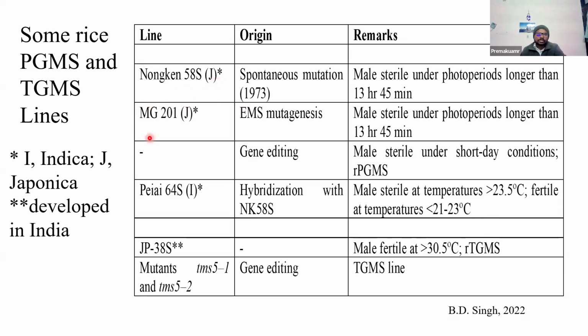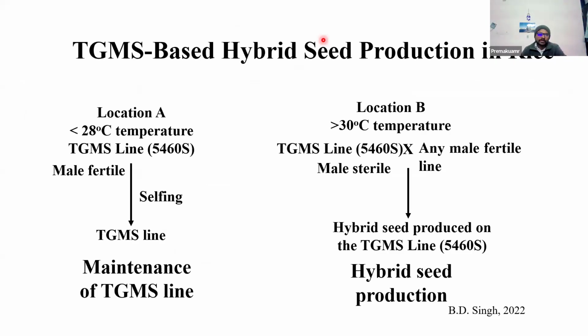Then there are several lines, like we already discussed, such as Nongken 58S, MG201, and different examples. It's actually from 1973, a spontaneous mutation. The male sterility arises due to spontaneous mutation, like we have discussed in detail. There is no need to remember all the examples. Just remember the TGMS and PGMS systems are more predominant in the case of rice, that too in China. That's why hybrid rice is predominant in China.